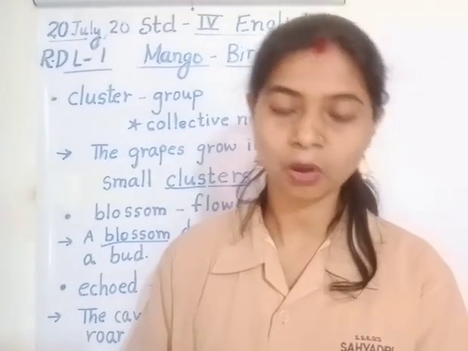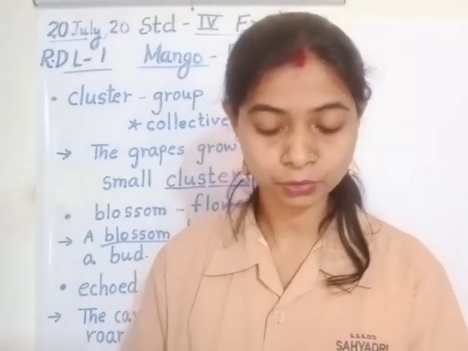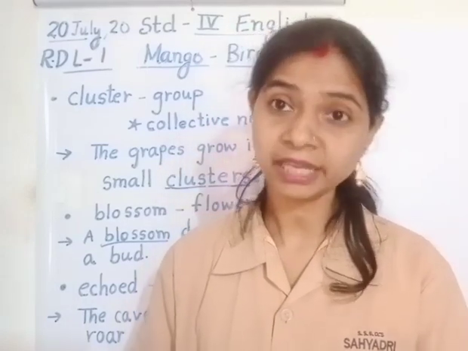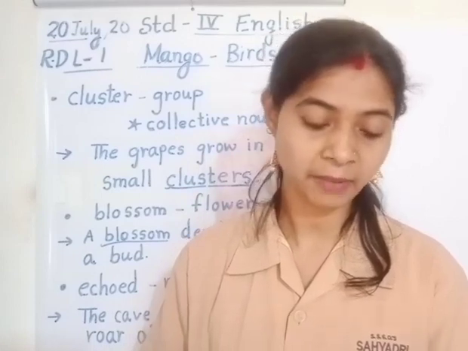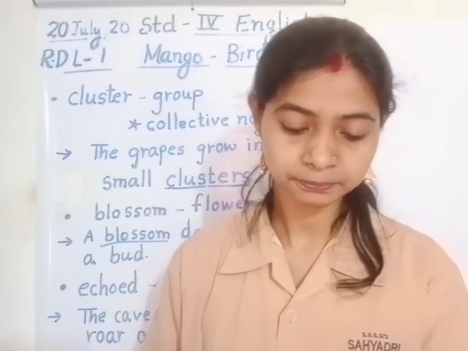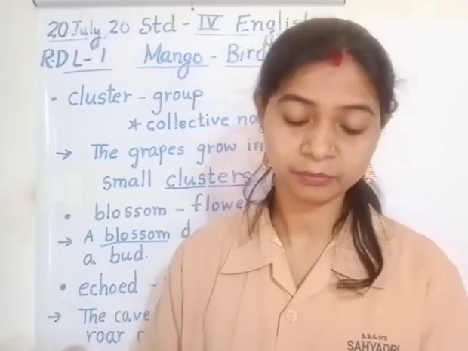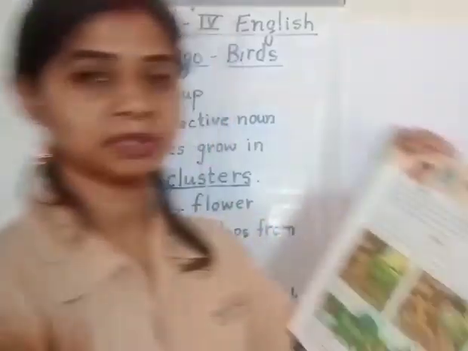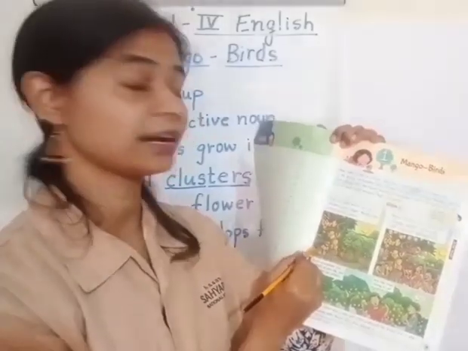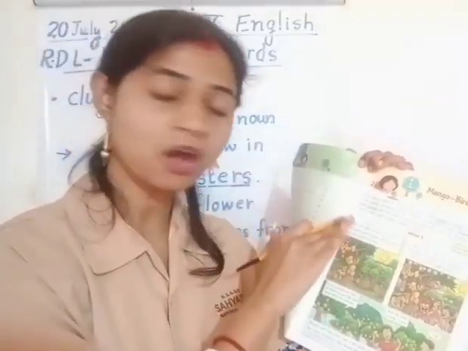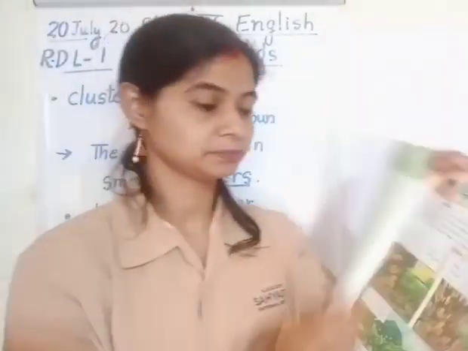The sun grew hotter and the mangoes grew bigger. Slowly they turned golden yellow. Now because of the heat, the mangoes are becoming yellow. They have become golden yellow. If you look here in the picture, all the mangoes are golden yellow now. Means they are now ready to eat. Earlier they were raw and now they have ripened.